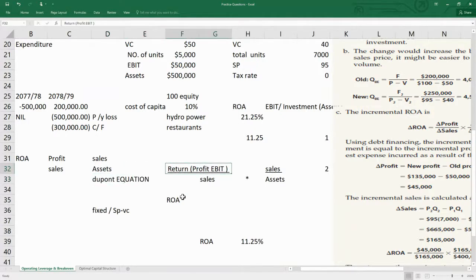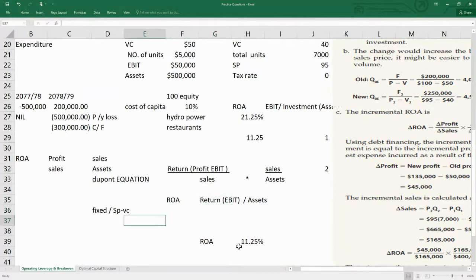Okay. So can I write ROA as return divided by assets? Of course I can, right? It's simply return on assets, meaning return divided by assets. So what is return? Return means EBIT, right? I can also write EBIT divided by assets, correct?